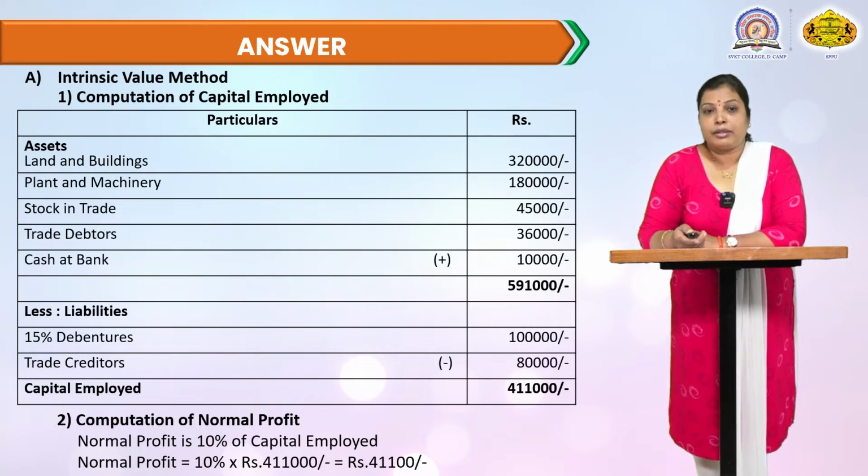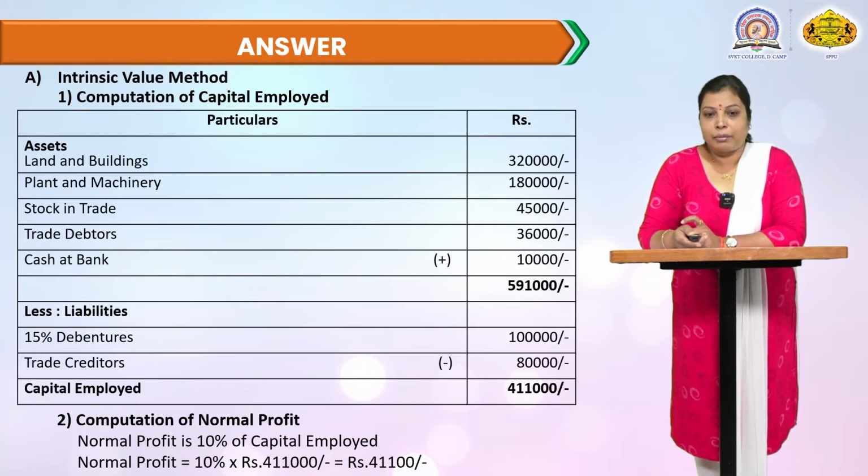This is the computation of capital employed for calculating the intrinsic value of each equity share in valuation of shares. Second is the computation of normal profit. The formula for normal profit is 10% of capital employed.